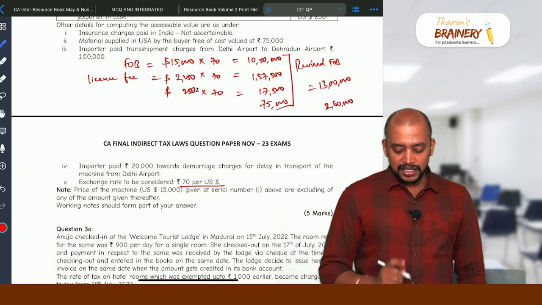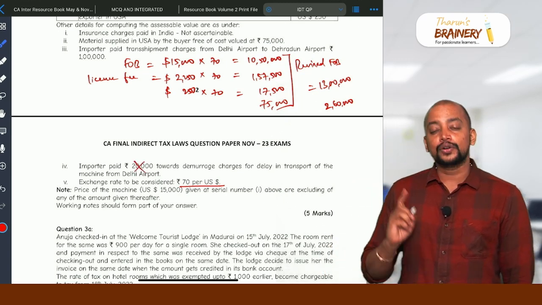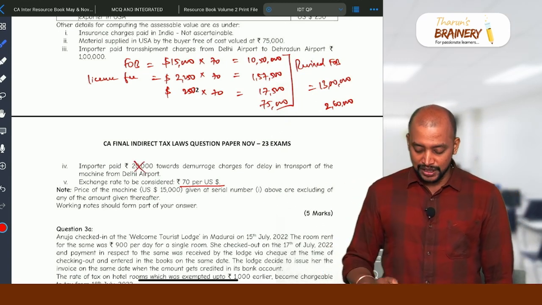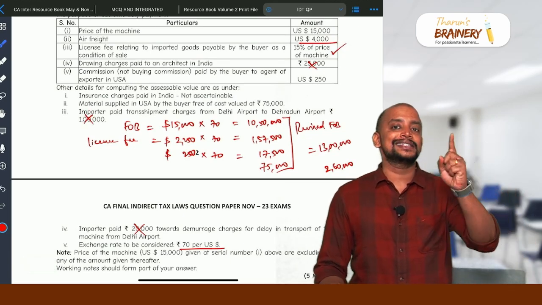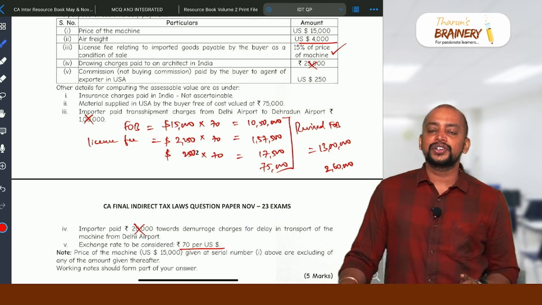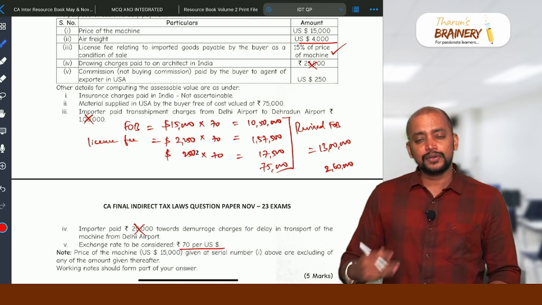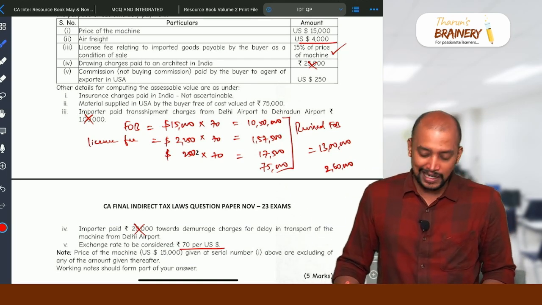Then remember, demurrage charges will not be coming. So only ship demurrage charges will come. So this demurrage charges will not come. Even transshipment cost will not come. Only transit freight will be included, but transshipment freight will not be included. So we have seen multiple questions in which it is there.